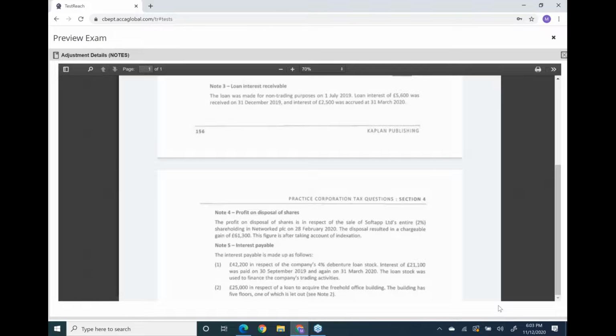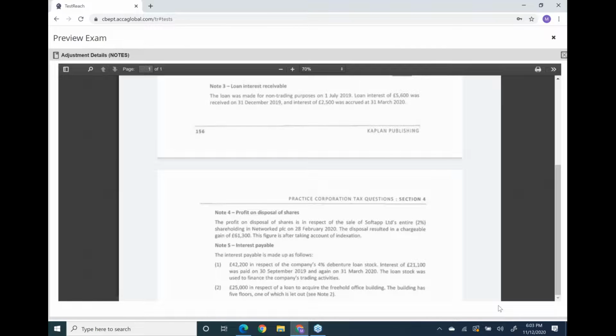Now, what are the rules? I even wrote this in my slides. If you have taken a loan to finance trading activities, then that loan interest will be allowed from the trading income computation.